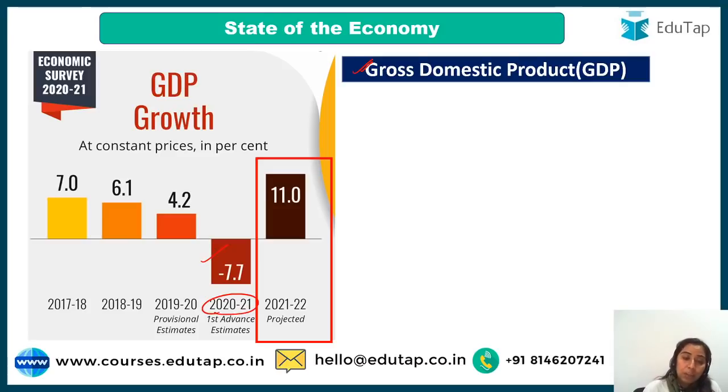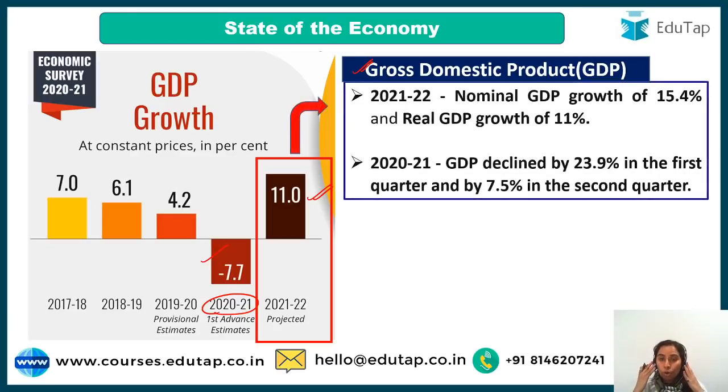And 2021-22 they say it is going to be 11%. IMF has projected it 11.5, so they are taking the same and say that 11% we are projecting the growth in the coming year. So nominal GDP growth rate of 15.4% is going to be there in the coming year, while if we talk about constant price, then it is going to be 11%. You have to be very sure about, do not get confused with nominal and real part. Nominal is your inflation adjusted, right? So real GDP growth is 11% for the coming year according to economic survey.